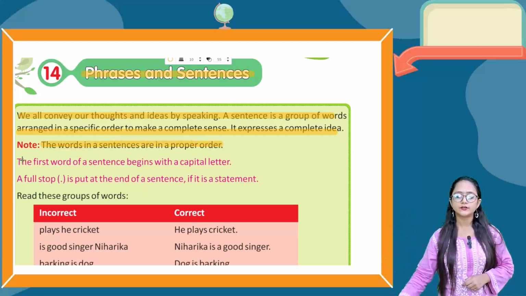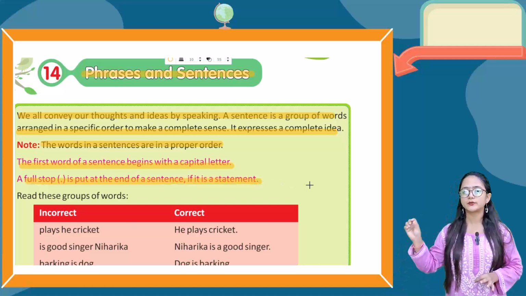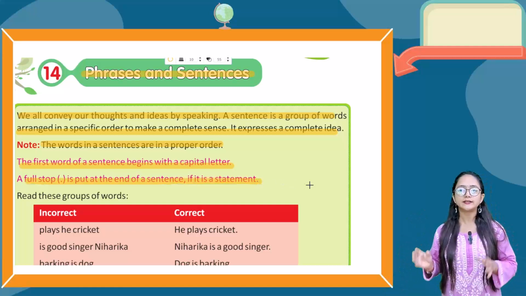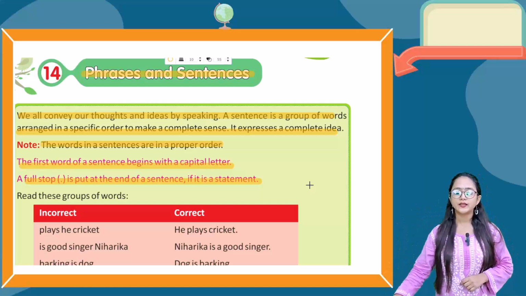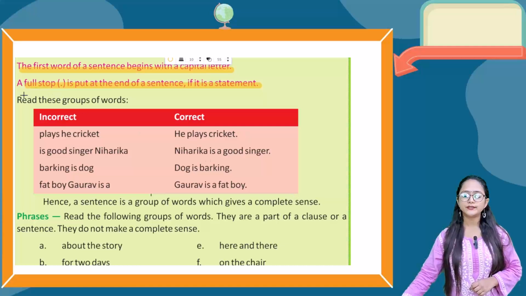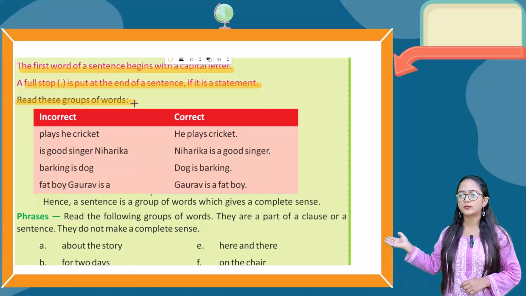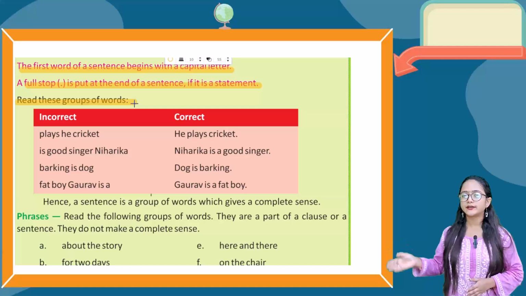So the first word of a sentence begins with a capital letter, and a full stop is put at the end of the sentence if it is a statement. If that sentence is a statement, then you have to put a full stop at the end, and the sentence should start with a capital first letter. Okay, now read these groups of words which are given in the table, incorrect one and correct one.